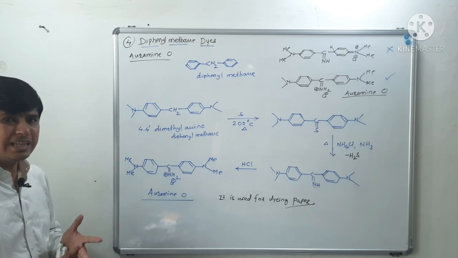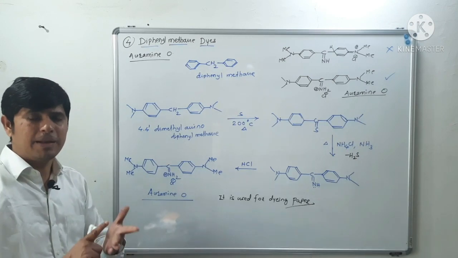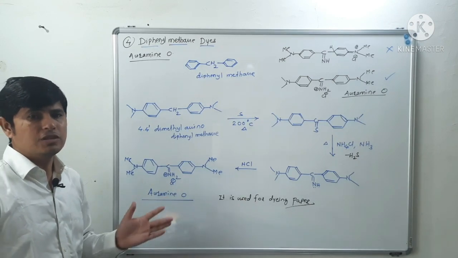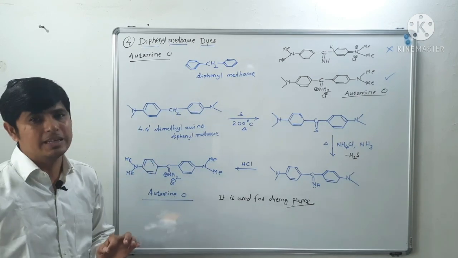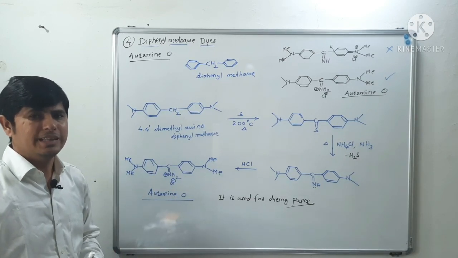So in today's lecture we have seen a tris-azo dye, direct deep black EW, and then we have seen a class of dye, diphenyl methane dye. In that we have seen the example auramine O. Okay, we will stop here. Thank you very much.